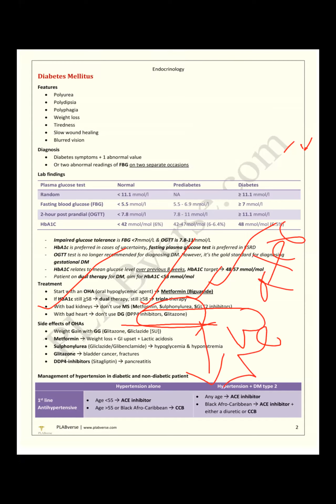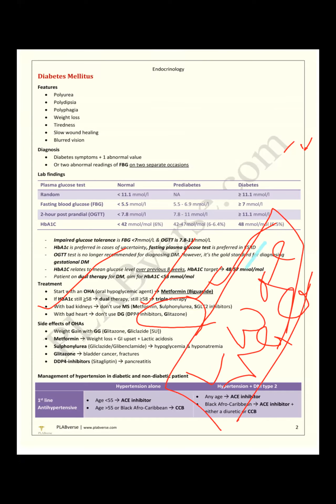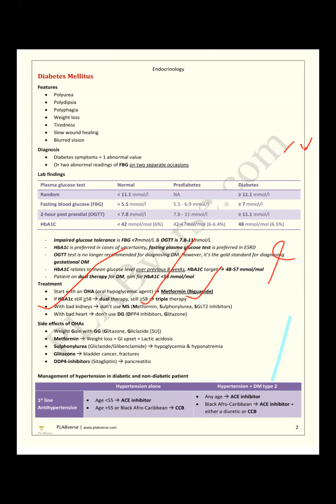That's why we avoid them. In a CKD patient, actually just remember metformin. Sulfonylurea and SGLT2 inhibitor are not our concern. Exam-wise, we have to remember metformin.